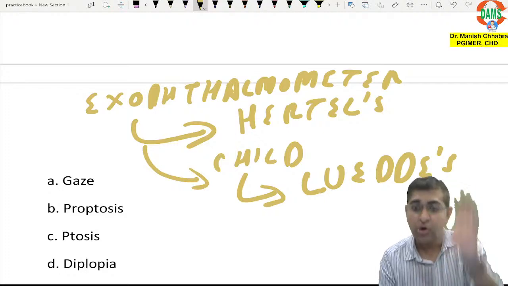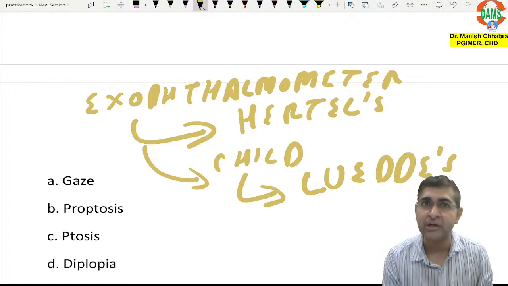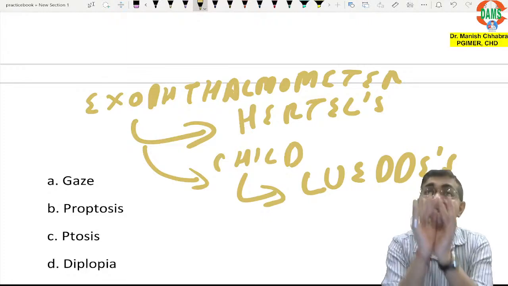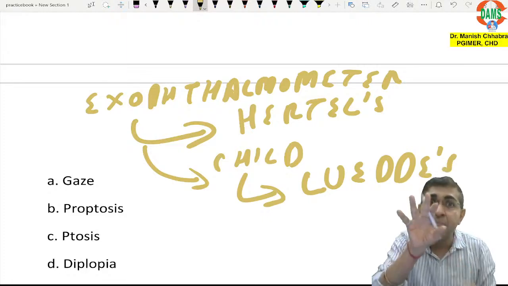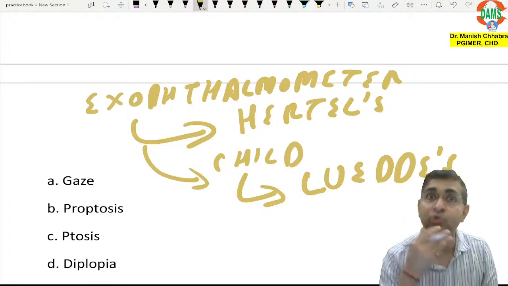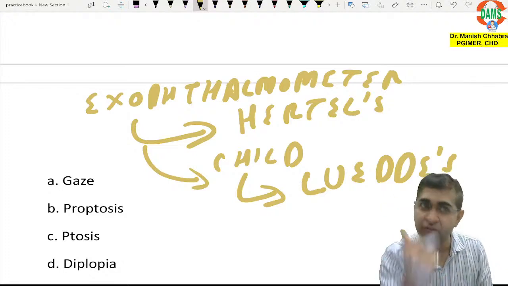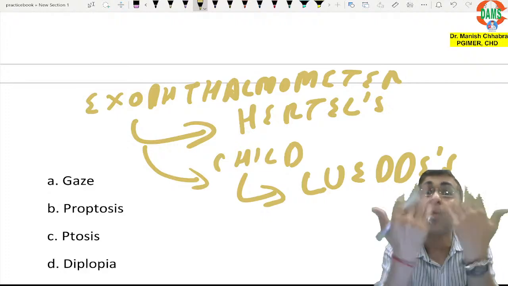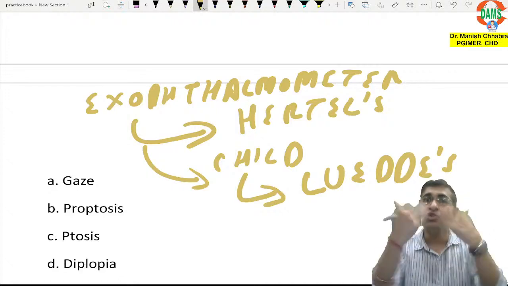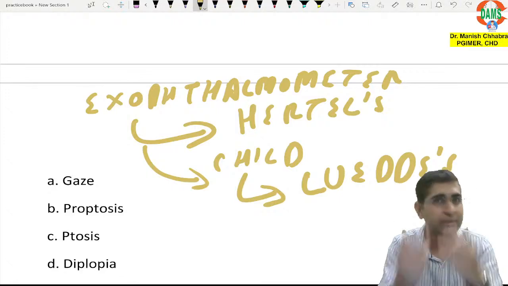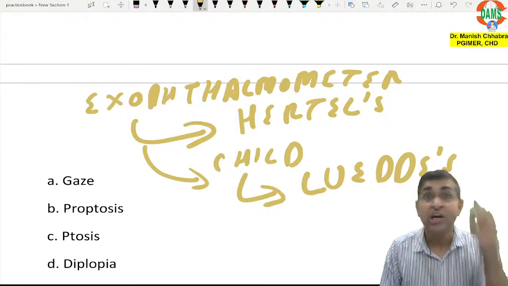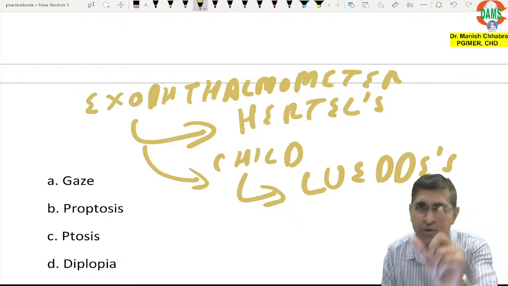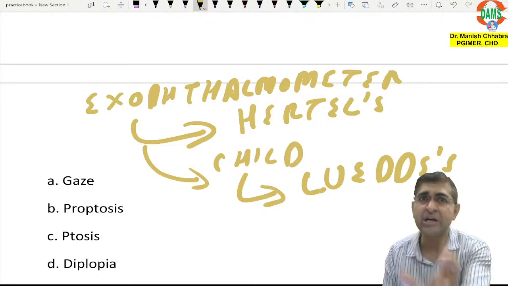Yes. Now, what is an exophthalmometer? An exophthalmometer is an instrument which assesses quantitative proptosis. See, there are two methods of assessment of proptosis. One is quantitative, the second is qualitative. Qualitative is you tell whether the patient has proptosis or does not have proptosis. Quantitative is when you actually measure the proptosis.